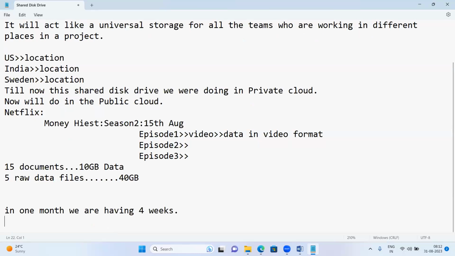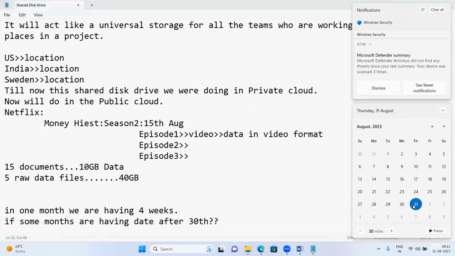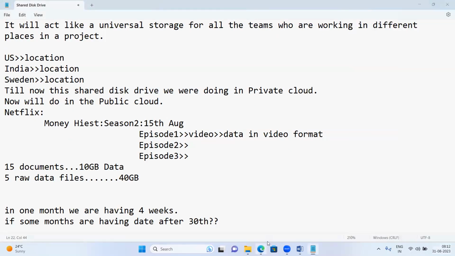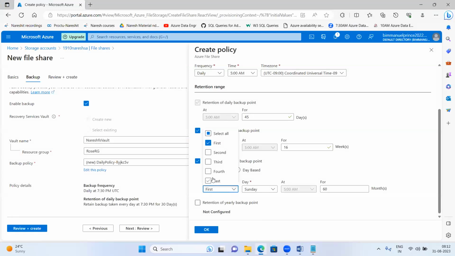Many months have dates beyond 30th. For example, August has 31st, September has up to 30, and October again has 31st. So the months which have more than 30 days, that comes as the last week of the month.